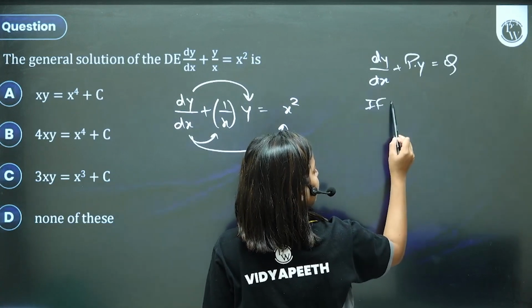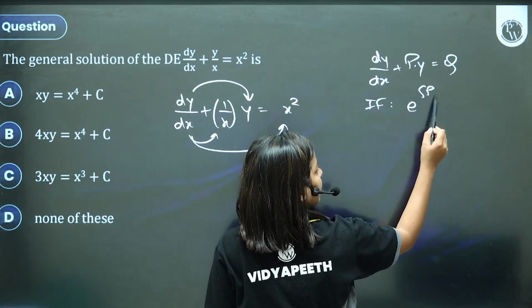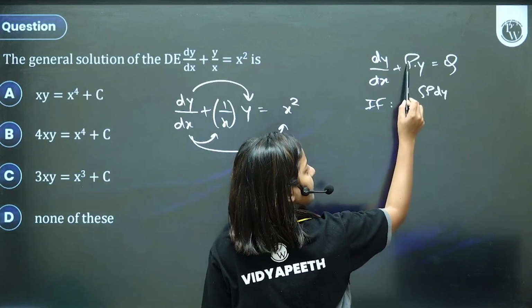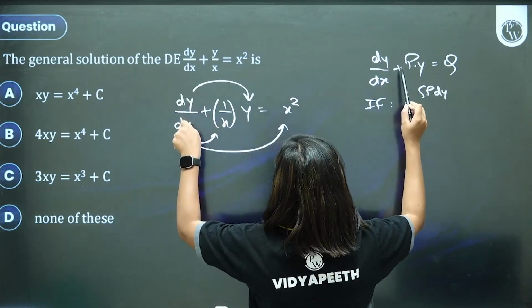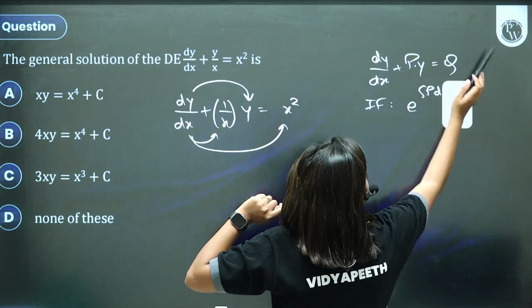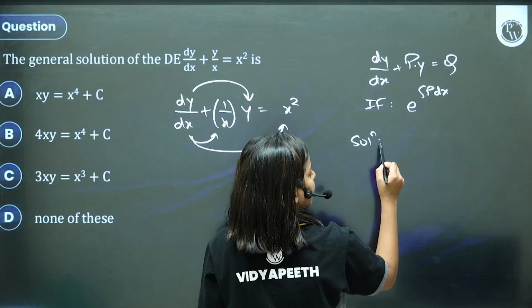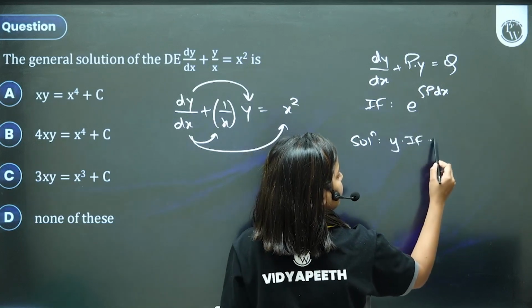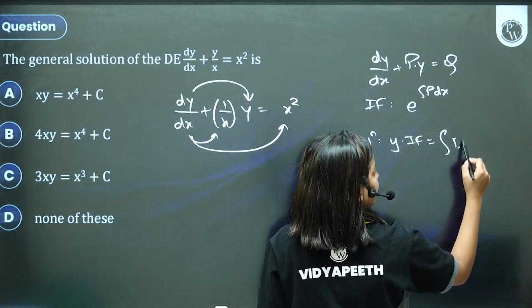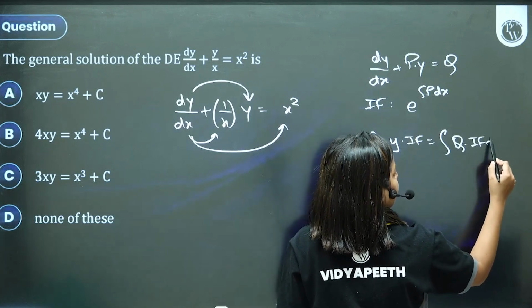Integrating factor will be e raised to integral p dx. Dy or dx? Dx. Why? Because p is a function of x. Sorry. And the solution is y into integrating factor is equal to integral q into integrating factor dx.